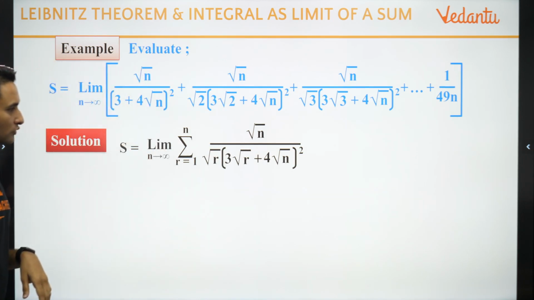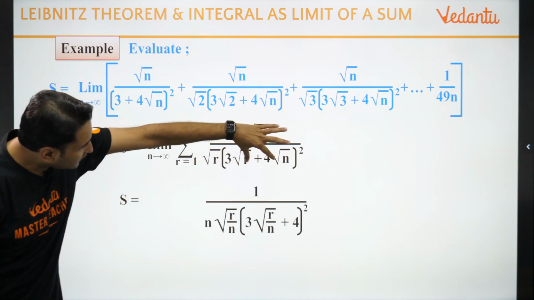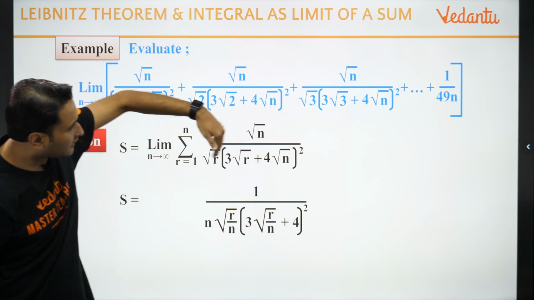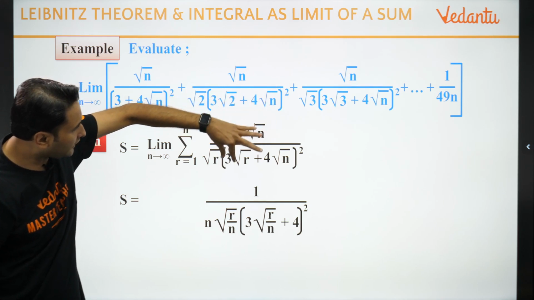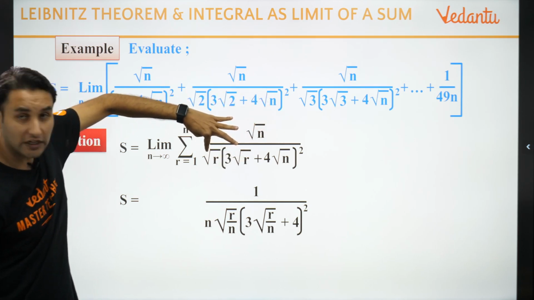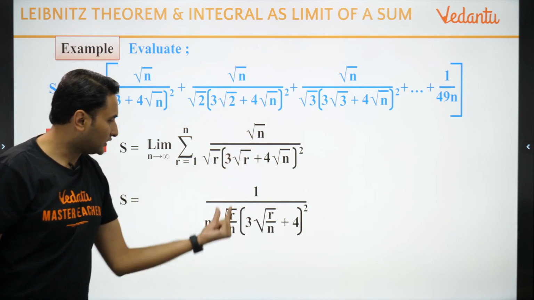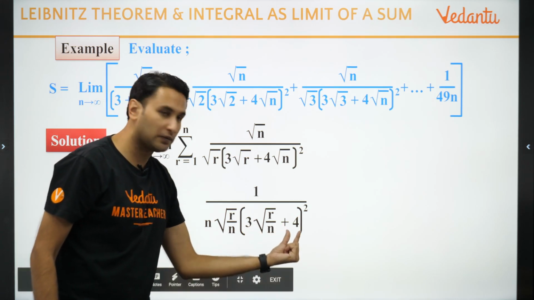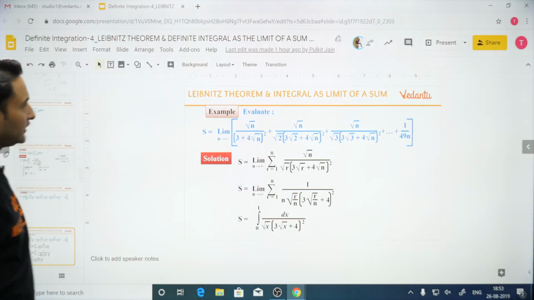Now what did you do? Limit n tends to infinity as usual. Then what did we do? I took out n, root n common outside the bracket. Root n coming outside the bracket after the square will become n. This root n I took down, wrote it with r. So it becomes root r upon n, 1 n outside, 3 root r upon n plus 4 का whole square. Right? एक second.